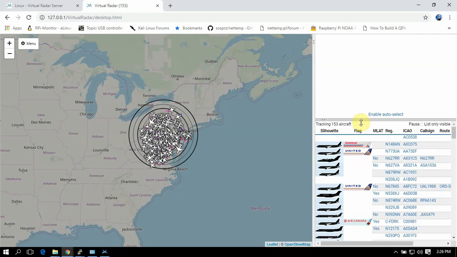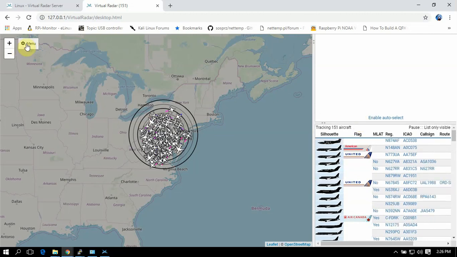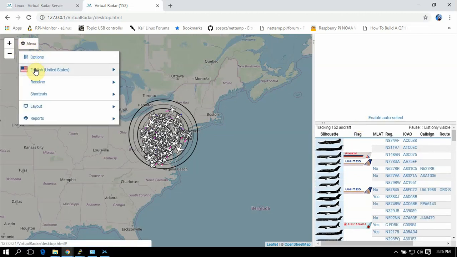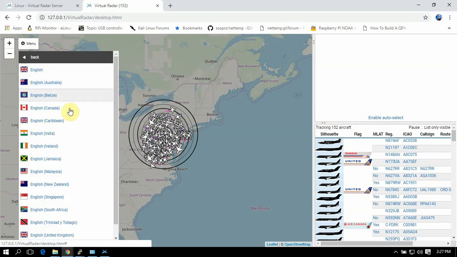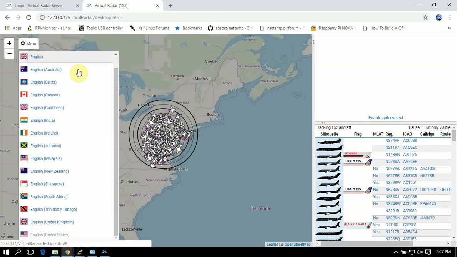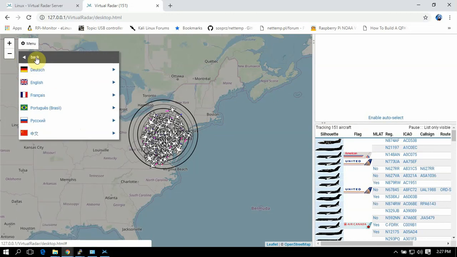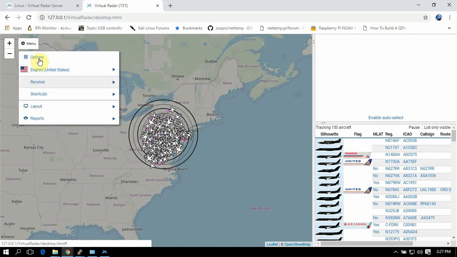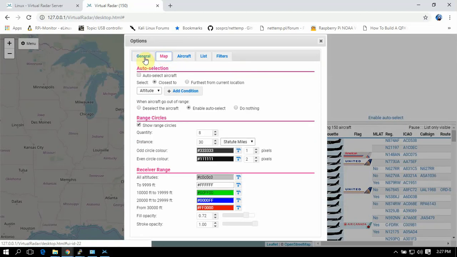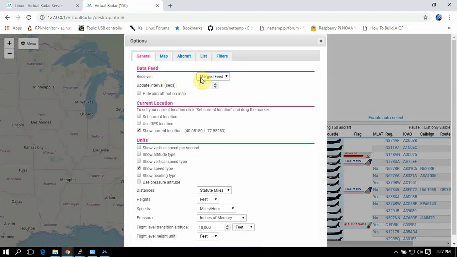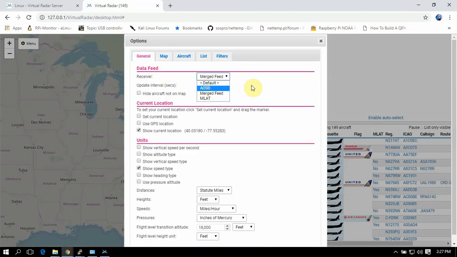First thing you need to do is go up here and click on the map, set whatever you are, if you're English, United States, have that set up. Then we'll go under options. First thing we could do is have this set on merge feed.